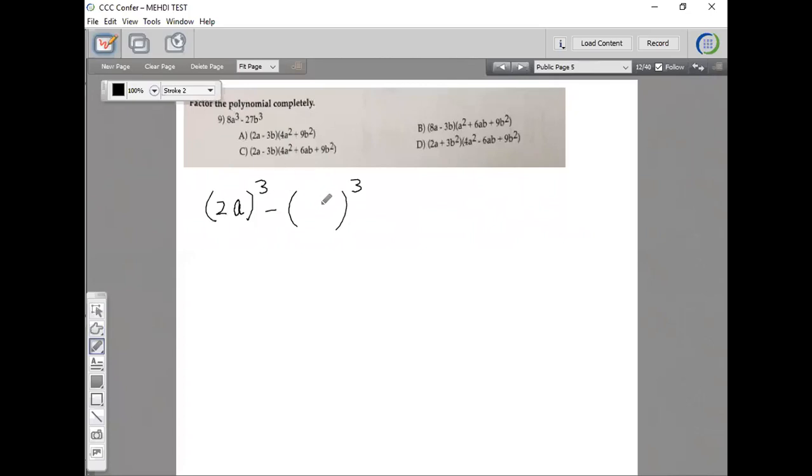How about the second term? B is obvious. How about 27? 3 times 3 times 3. So 3 is also perfectly cubed. So your first term is 2a. Your second term is 3b.